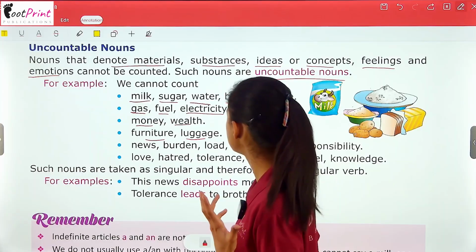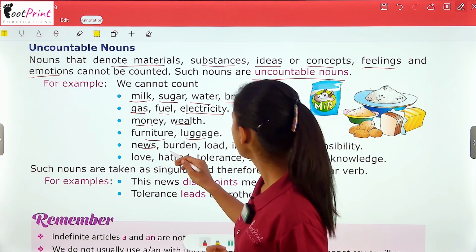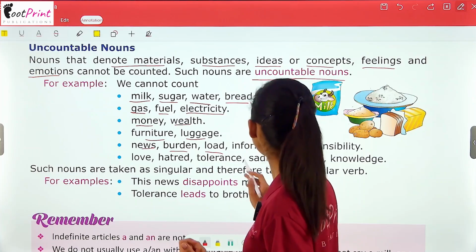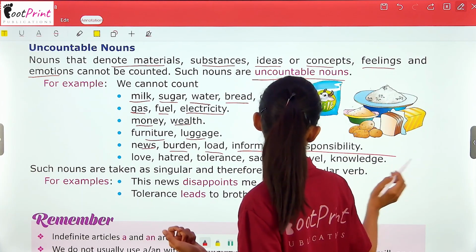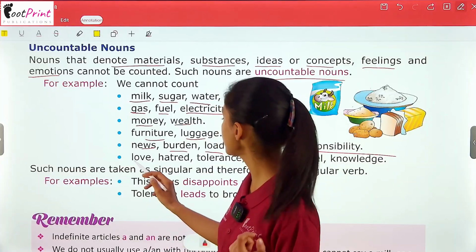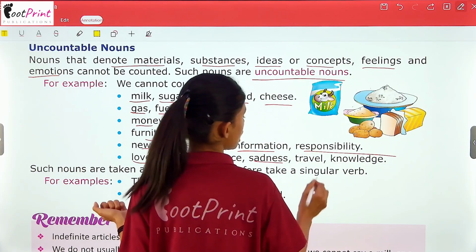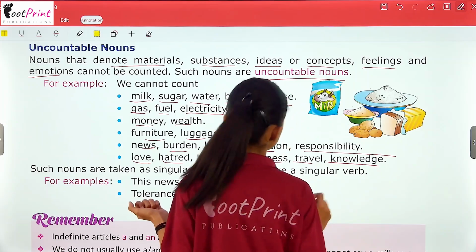Furniture, luggage, cannot be counted. News, burden, load, information, responsibilities. You cannot count all these things. You cannot count emotions like love, hatred, tolerance, sadness, travel or knowledge.